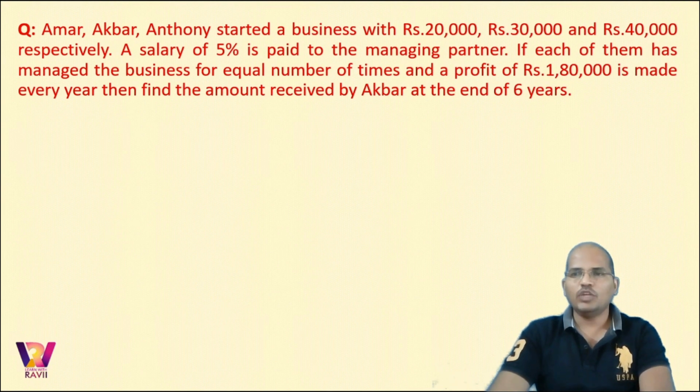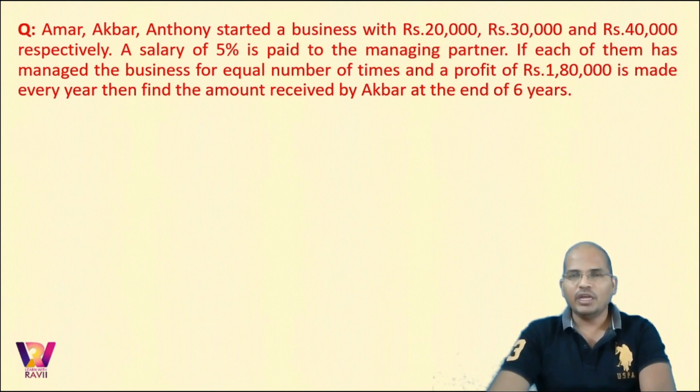Okay, so if each of them has managed the business for an equal number of times and the profit is found at the end of every year, now find the amount received by Akbar at the end of 6 years. The question is, find the amount received by Akbar at the end of 6 years, not 1 year. Now what is the first step?